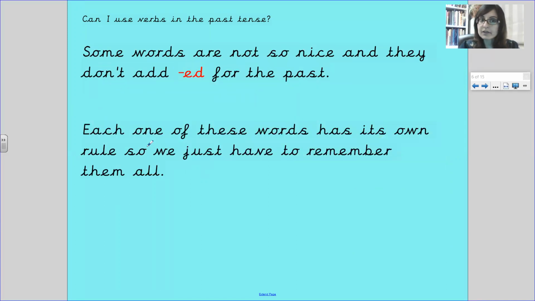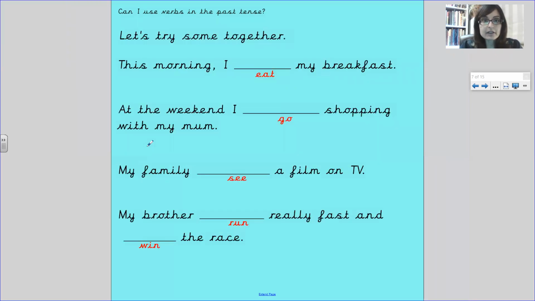Some words are not so nice and they don't add an ED for the past tense. Each one of these words has its own rule, so we just have to remember them. These are called irregular verbs. So let's try these.